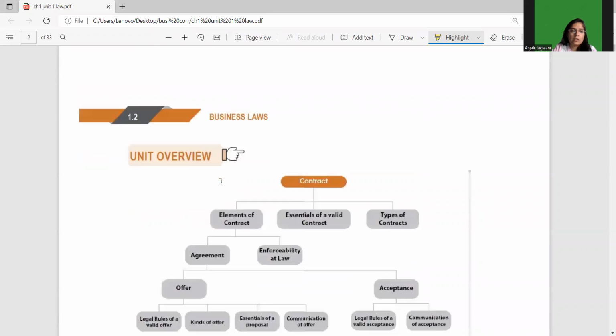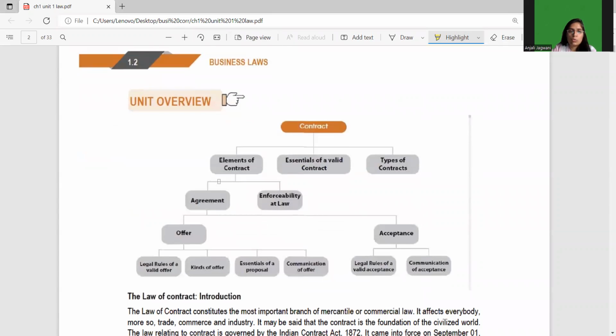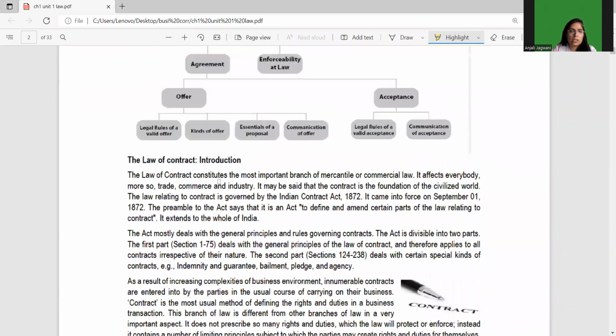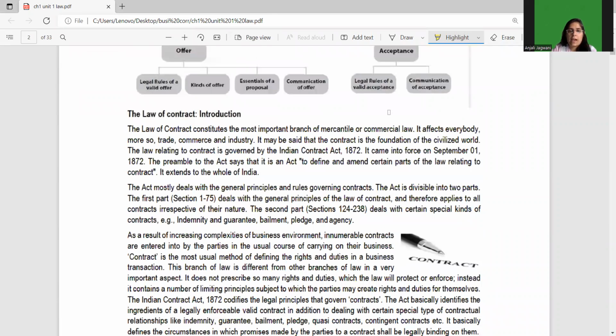So over here, we are speaking about the Indian Contract Act 1872. This act came into force on September 1, 1872. The preamble to the act is that it is an act to define and amend certain parts of the law relating to contract.